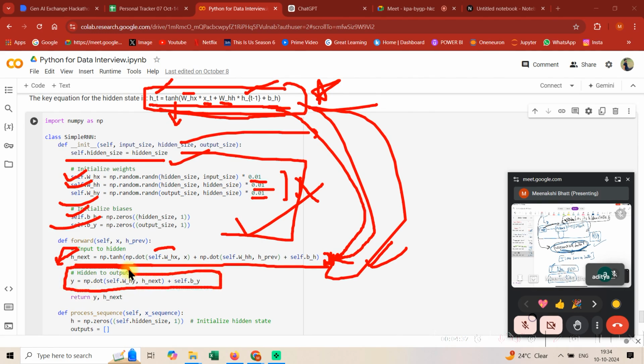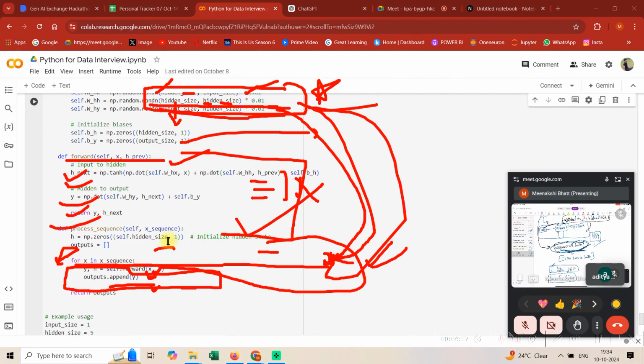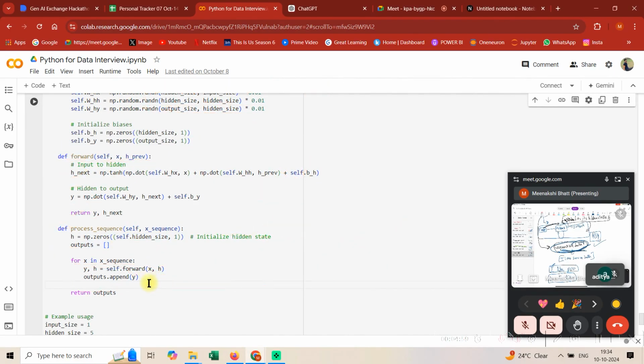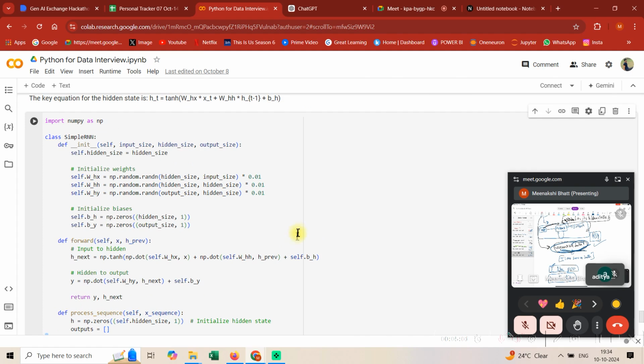Then at an RNN level, sometimes we just generate output out of every hidden layer. So this is the formula for that. We multiply the weight matrix with the hidden state and then add the bias, and this hidden state h next is dependent on h previous. As I said, there is sequential information involved, so the passage happens like this. The rest is all fine. Last is just processing the sequence and storing the outputs into a list.